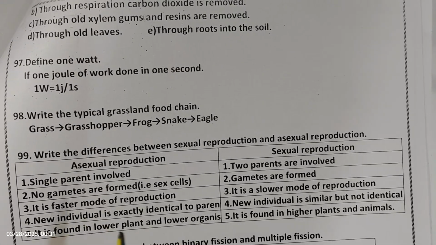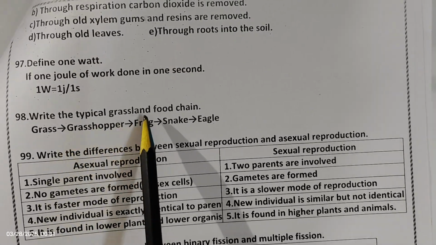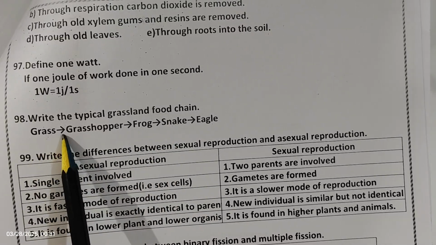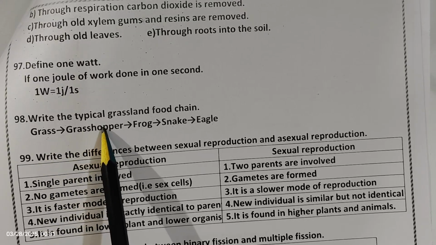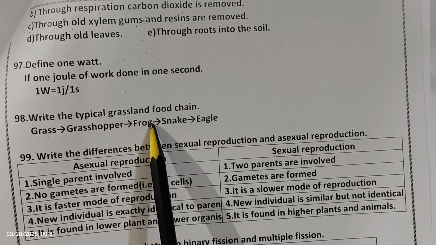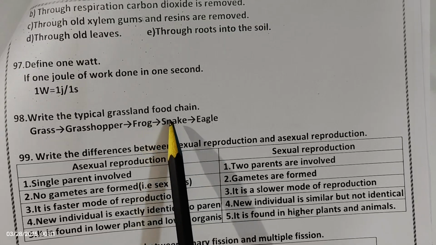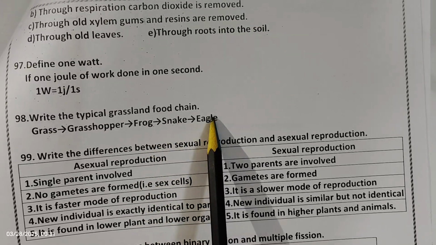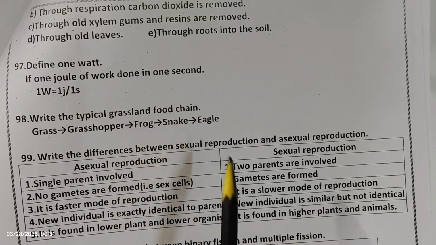Next question, question number 98. Write the typical grassland food chain. So grassland food chain, it consists of grass as producer, grasshopper primary consumer, frog secondary consumer, snake tertiary consumer, eagle quaternary consumer. This is a typical grassland food chain.